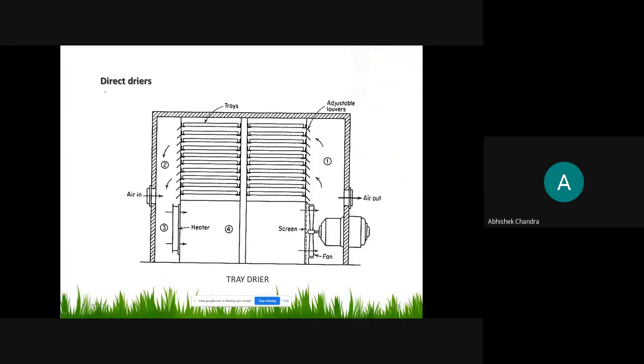Now in batch drying, a number of types of dryers are used.